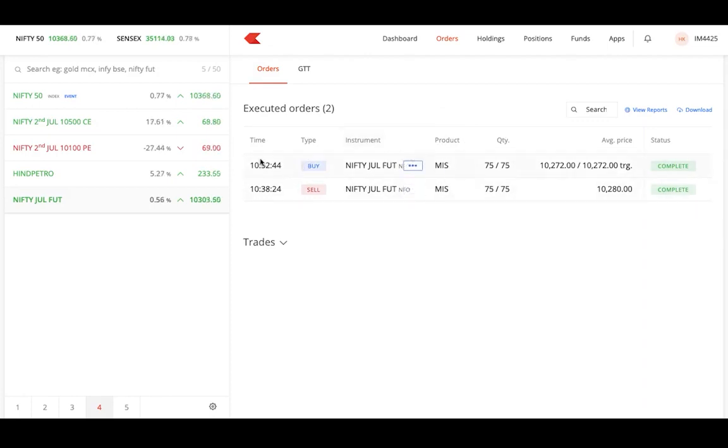Regarding that, as I was telling, in the buy order you can just modify it, or you can just cancel it and do it regarding the trailing stop loss.